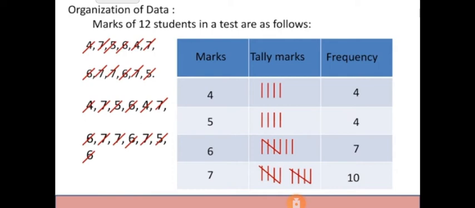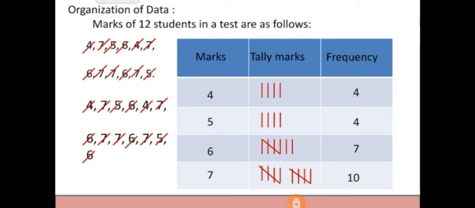Here you can see that we have the marks of 12 students in a test: 4, 7, 5, 6, 4, 7, 6, 7, 7, 6, 7, 5, 4, 7, 5, 6, 4, 7 and 6, 7, 7, 6, 7, 5, 6. So, we have to organize the data.